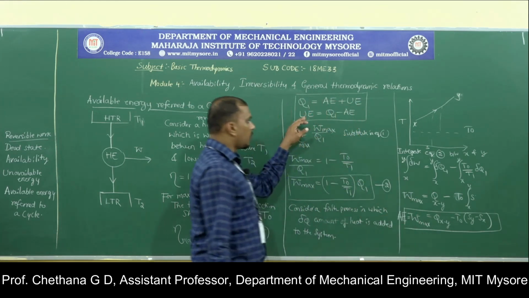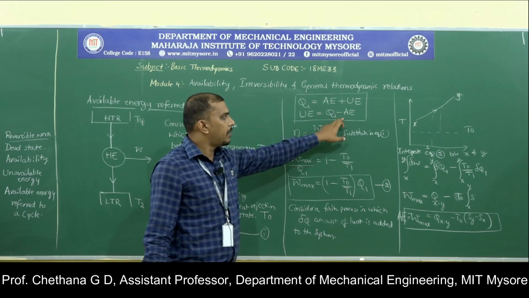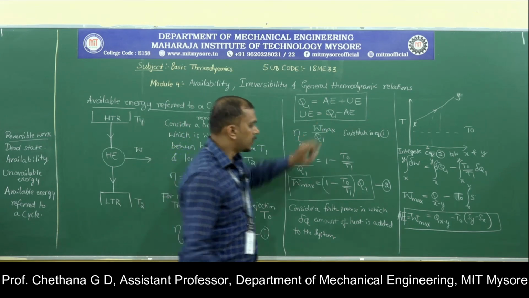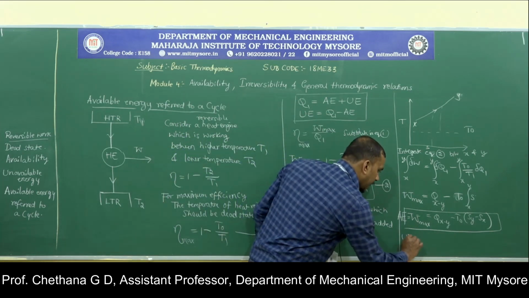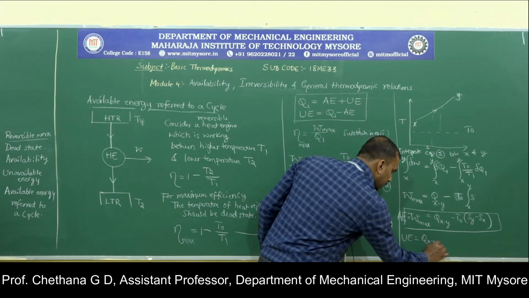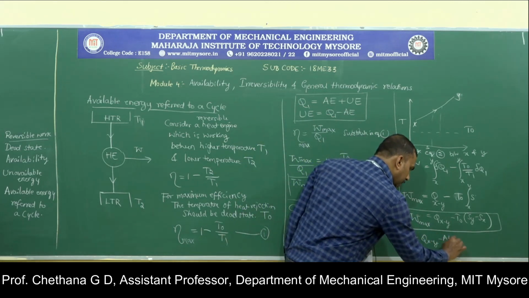Now we said that if you want the unavailable energy, we can subtract the available energy from the heat addition. So you can calculate unavailable energy as Qxy minus the available energy.